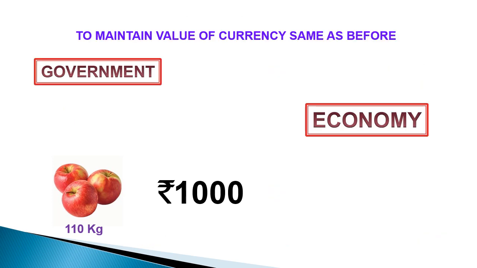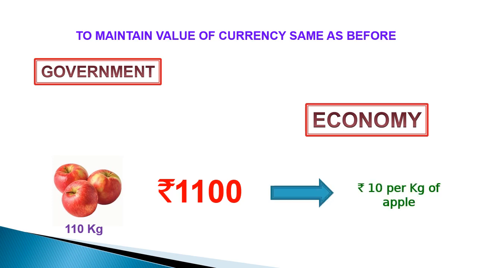In order to maintain the purchasing power of currency same as before, government has to print an additional currency worth 100 rupees so that economy contains 1100 rupees as currency. Now, price of 1 kg of apple came back to 10 rupees. In this case, value of currency remains the same.